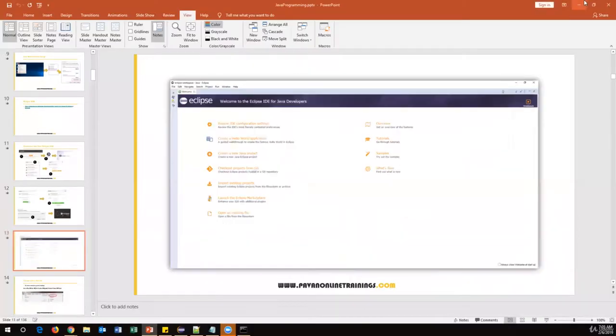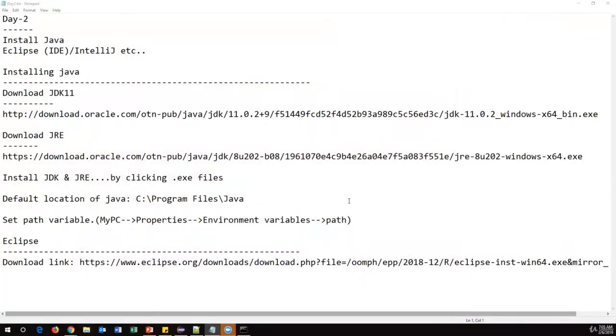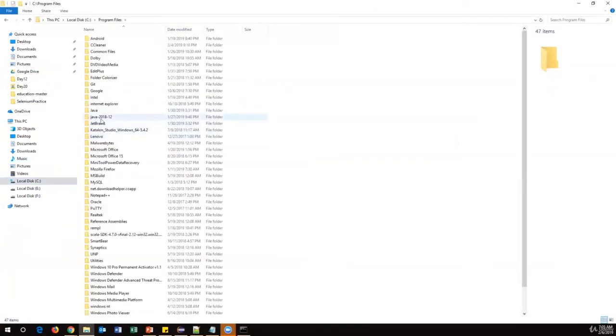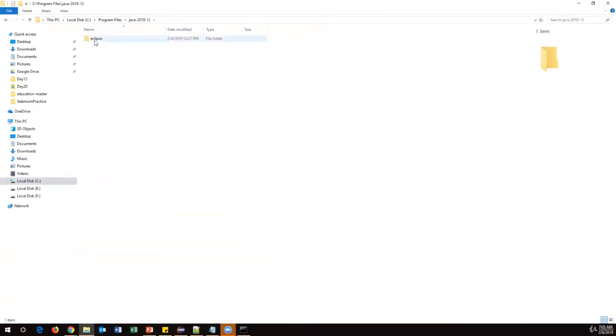Let me just show you where Eclipse will be stored. Eclipse by default will be installed in Program Files. Java 2018-12, this is the latest version of Eclipse. When you open this Eclipse folder, you can see different files inside it.